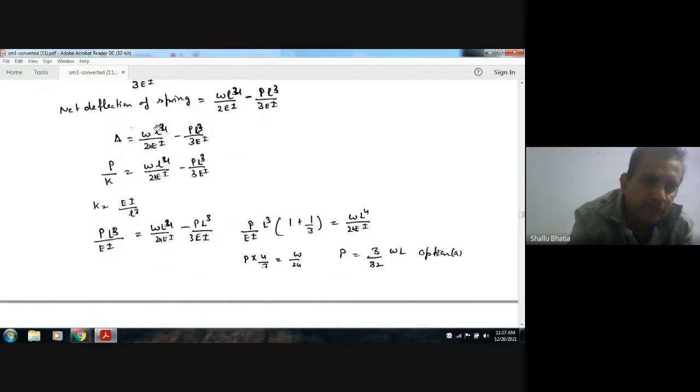Okay, putting the value of K, P L cube by EI equals WL^4 by 24 EI minus PL^3 by 3 EI.